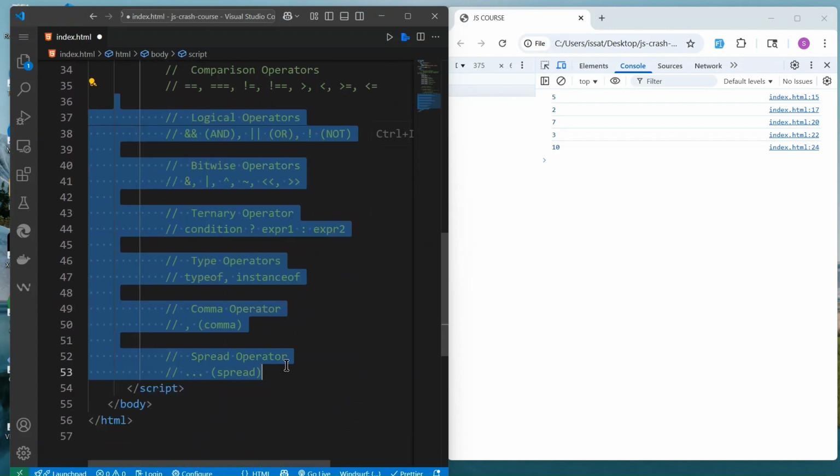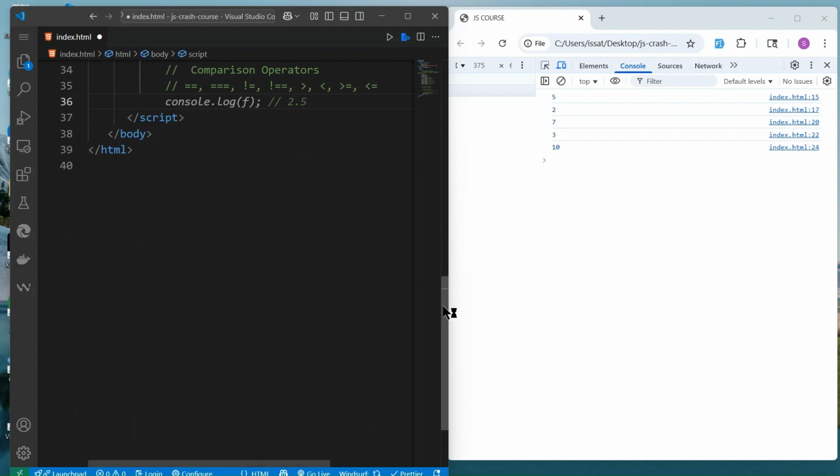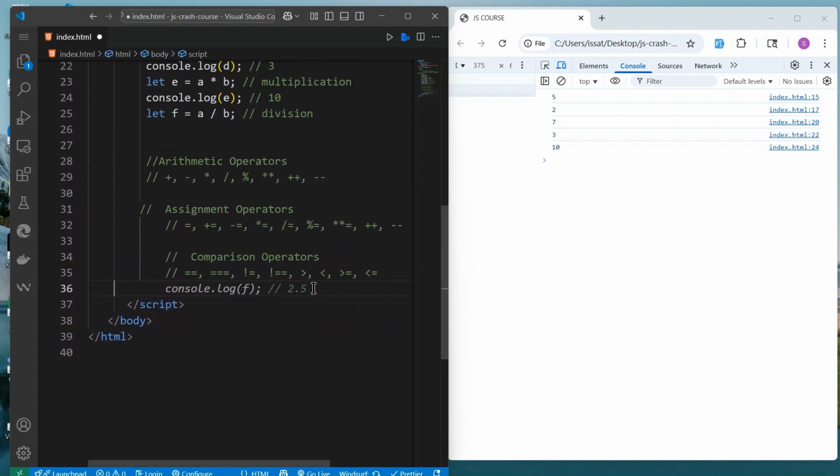We don't need the rest. So for assignment operators, we have equal to, plus equal, minus equal, times equal, divide equal, and also plus plus, minus minus, and percentage. These are all assignment operators.